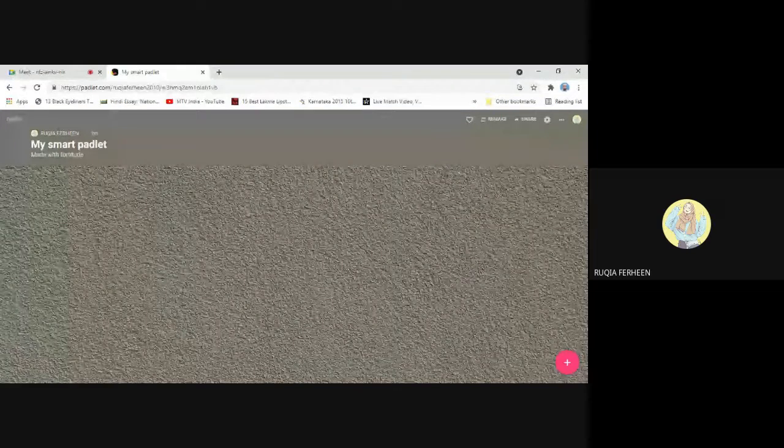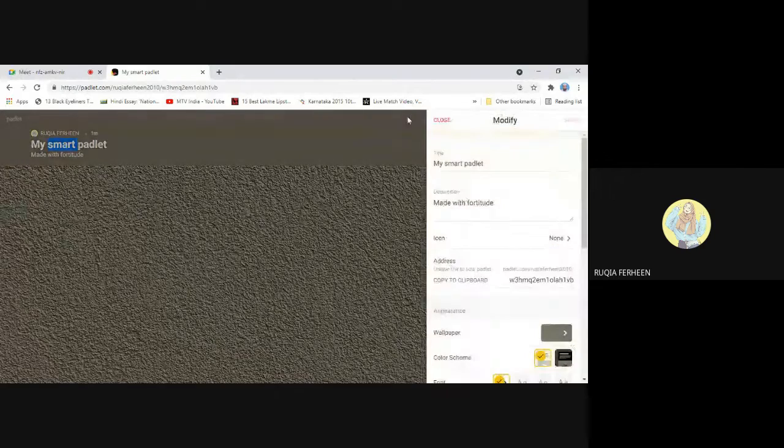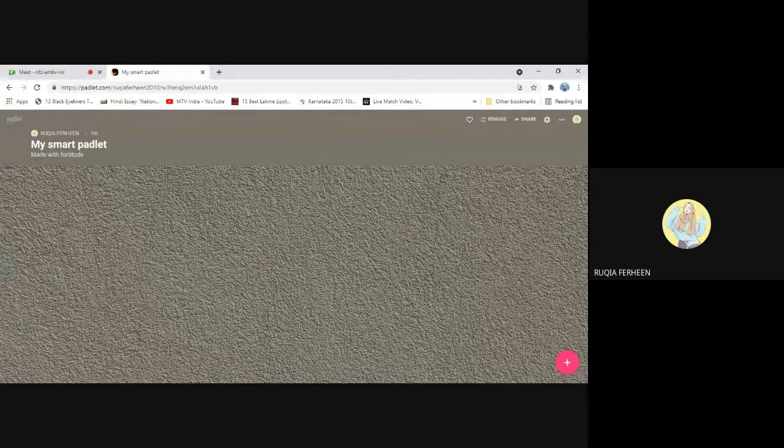It has already customized here a gray wall, and it has already named my Padlet a smart Padlet made with Fortitude. If I'm satisfied with what it has customized for me, then I can continue with this, or else I can customize according to my need. You just need to double click on this smart Padlet to edit this area. Whichever area you want to edit, just double click the area. So I want to change the name and the description here. I'll double click on that area.